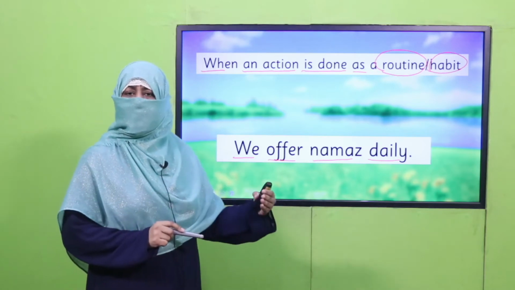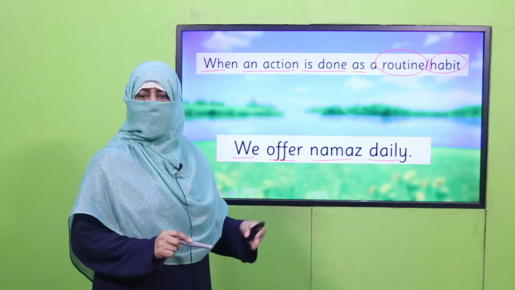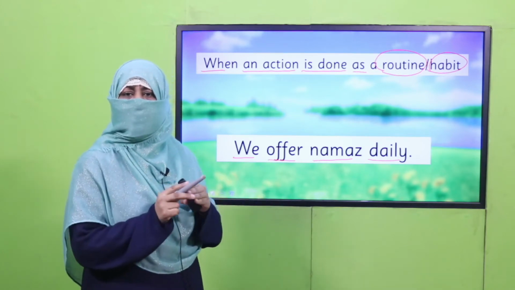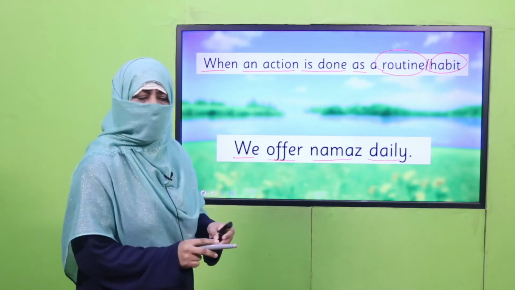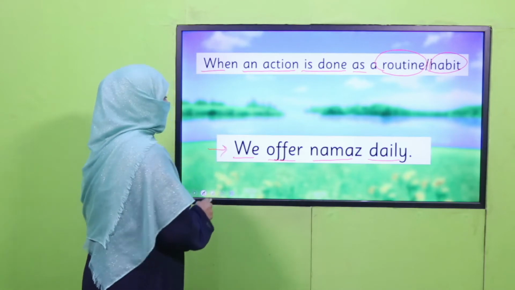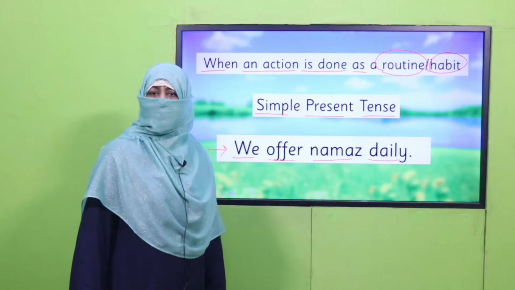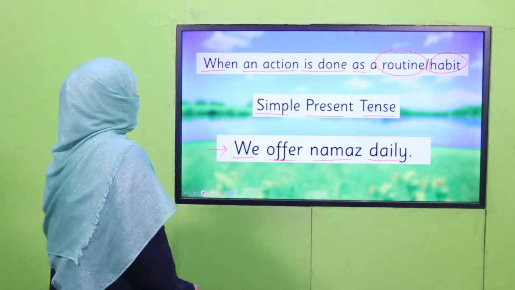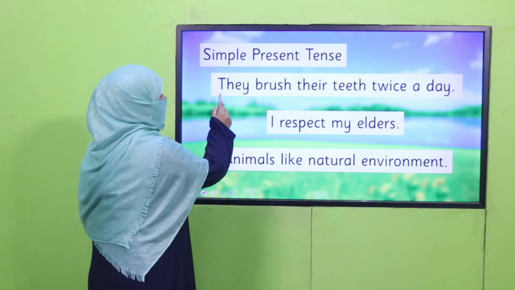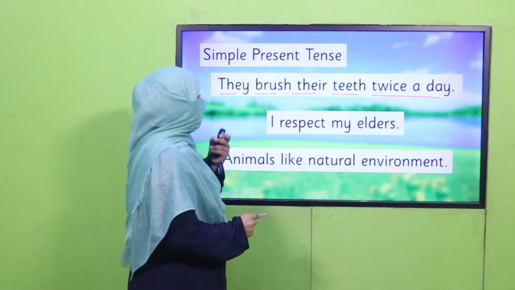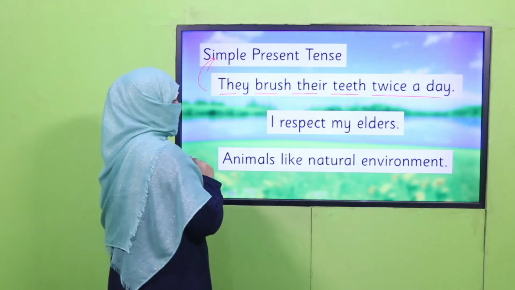We get up early in the morning. We take a bath. We brush our teeth. We go to school. This is what is telling our routine or our habit. So whenever there is a sentence like this, it is called simple present tense. All right. The further examples are, they brush their teeth twice a day. It's their habit. That's why it's simple present tense.